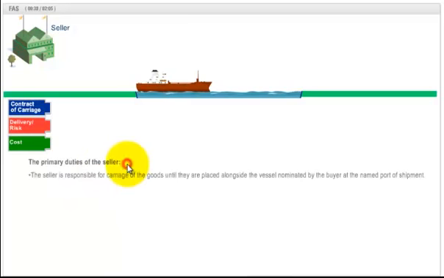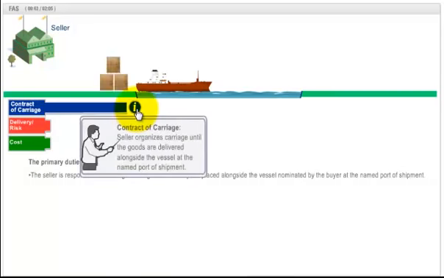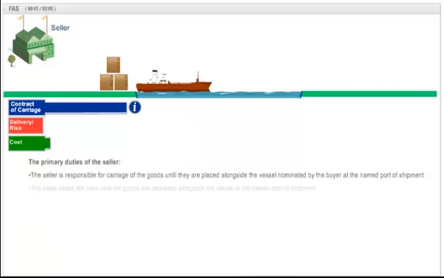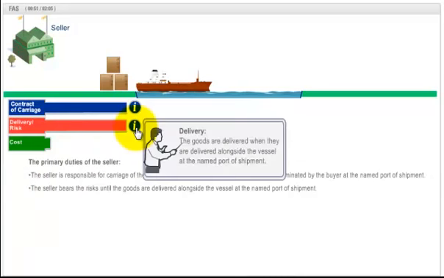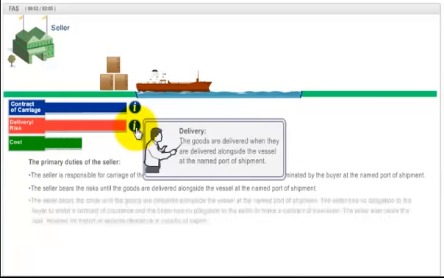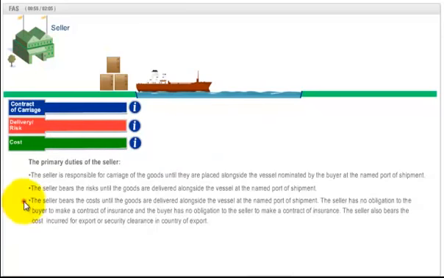The seller is responsible for carriage of the goods only until they are placed alongside the vessel nominated by the buyer at the named port of shipment. The seller bears the risks until the goods are delivered alongside the vessel at the named port of shipment. The seller bears the costs until the goods are delivered alongside the vessel at the named port of shipment.